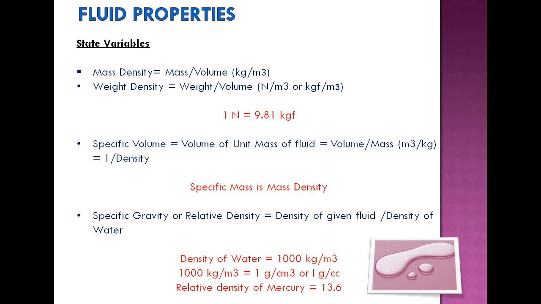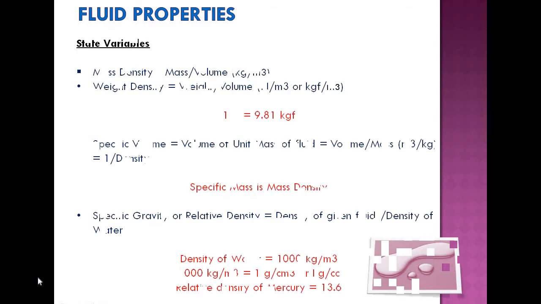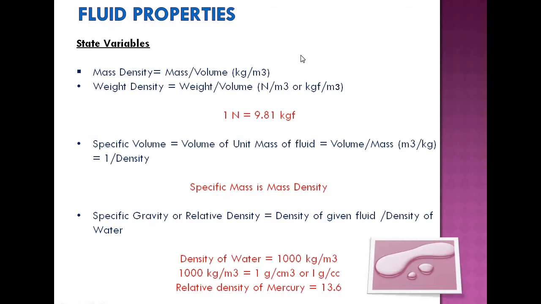So we know what is continuum. That means there should be a minimum number of molecules in order to define the property of a system. Okay, that is a macroscopic concept. The first property is mass density. That means simply it is density, it is mass divided by volume, kilogram per meter cube. The second one is weight density, that is weight of unit volume of fluid.